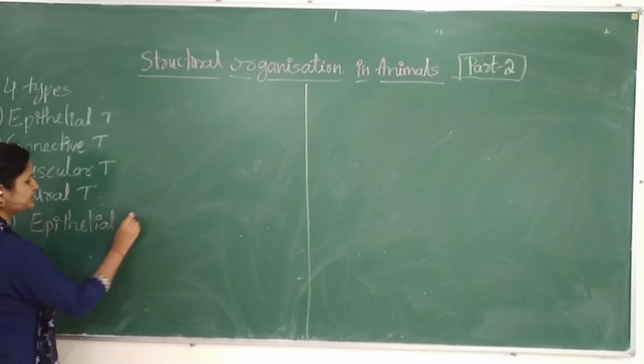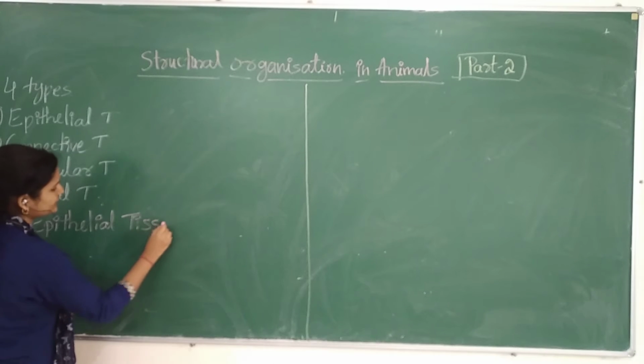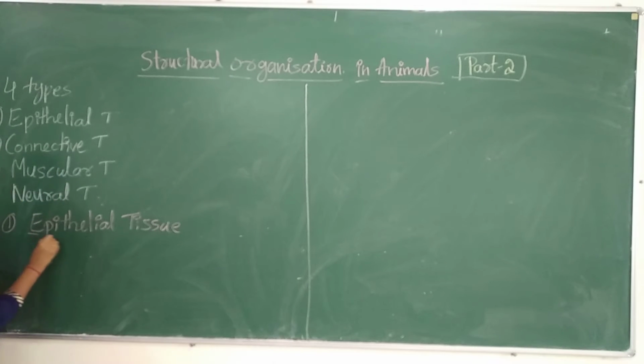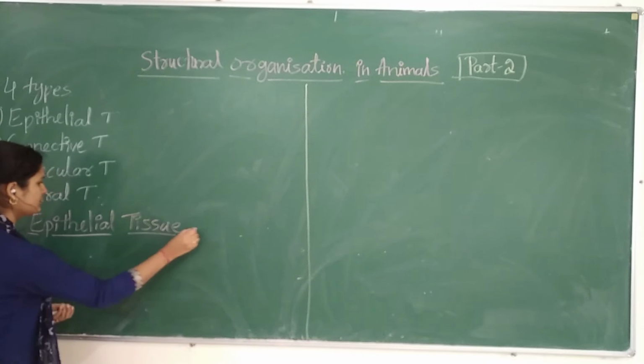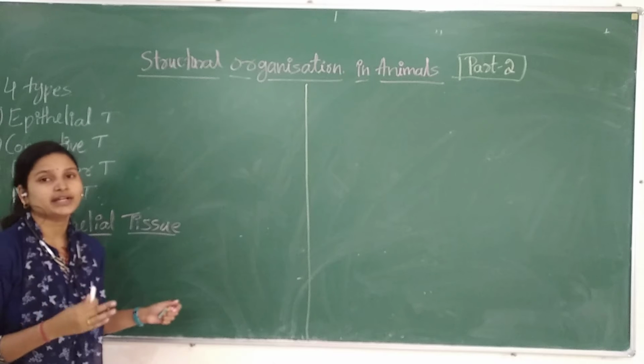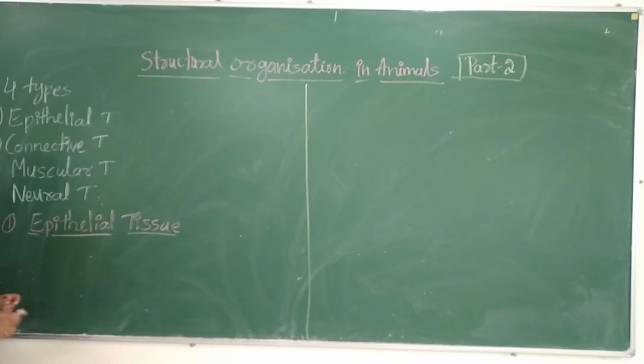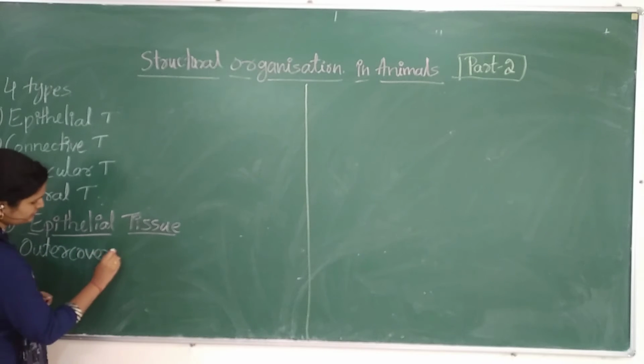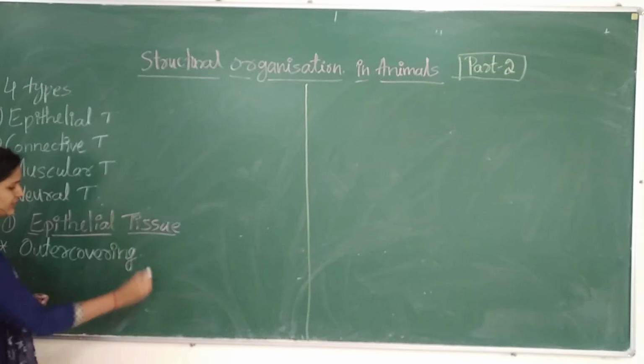Epithelial tissue. So what do you mean by epithelial tissue? These are nothing but the outer covering of the body.